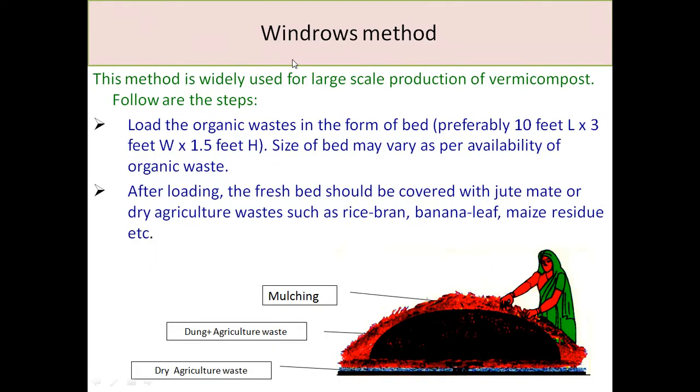The other is the windrows method, which is used for large-scale production of vermicompost. Basically, the organic waste is loaded in the form of beds. The dimensions are there. After loading, the fresh bed should be covered with a jute mat or dry agriculture waste, rice bran, banana leaf, or maize residue. This is going to be the mulching. So this is basically dry agriculture waste, then dung, then mulching. It is covered with that.